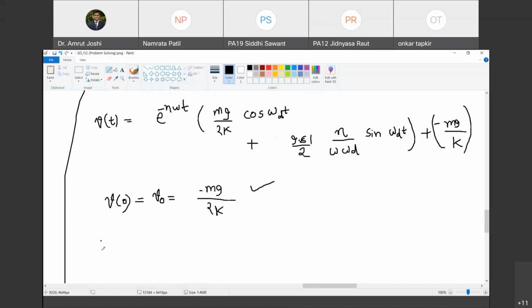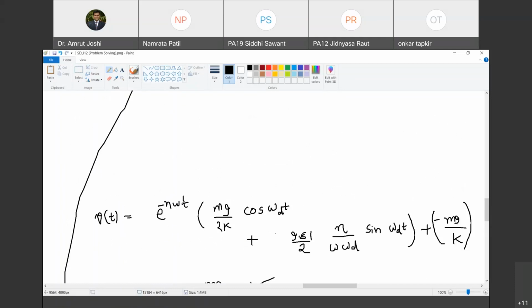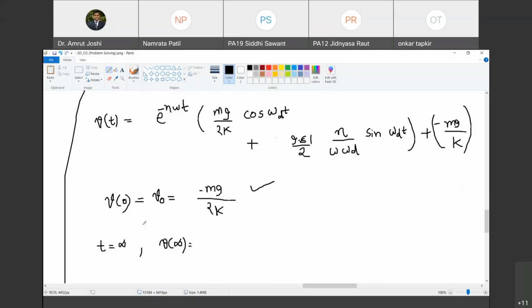Happy? What happens at time t equal to infinity? So b of infinity. Tell me. This becomes 0. Do you agree with me? E raised to minus eta omega infinity. That is 1 upon e raised to eta omega infinity. That is 1 upon e raised to infinity. That is 1 upon infinity. That is 0. So therefore, this term vanishes. And what remains is minus mg by k. So at time t equal to infinity, this system is going to settle down. And this static displacement, mg is the weight, divided by k is the static displacement. And why minus?